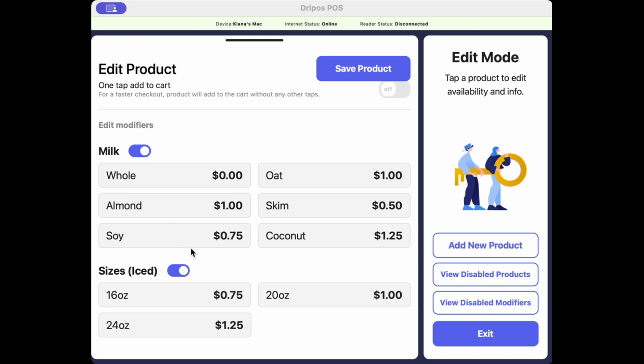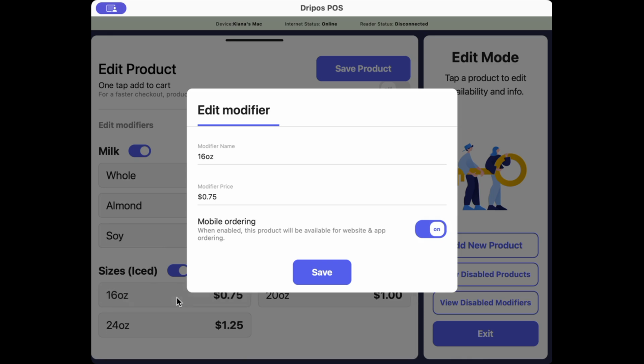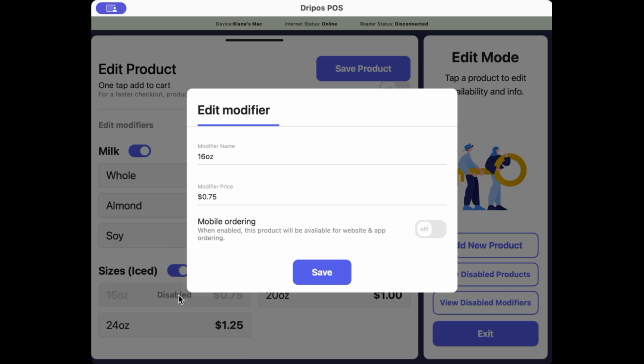Additionally, you can disable mobile ordering for a singular option. To do this, you're going to want to go ahead and click into a specific option listed. You can then turn off the mobile ordering toggle and click Save, and that would show up as disabled. You can also, when clicking into a modifier option, change the modifier name as well as the modifier price by just typing in and changing it. I'm going to just leave it as it is, but if you wanted to, you could do that.